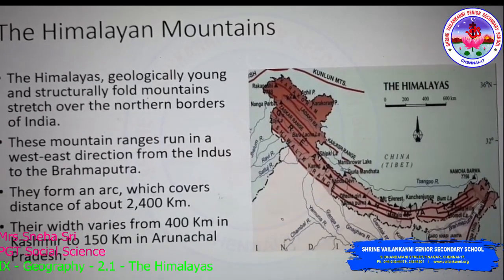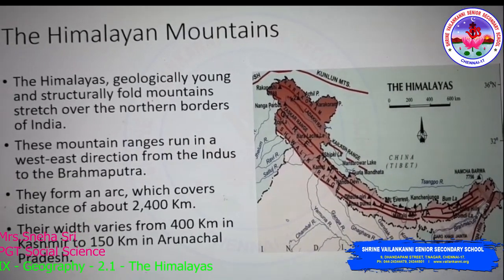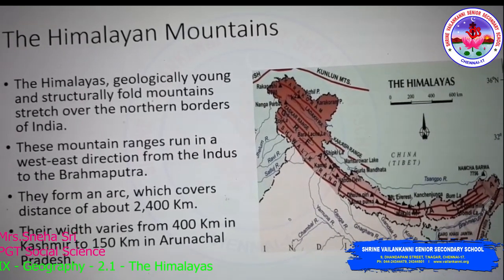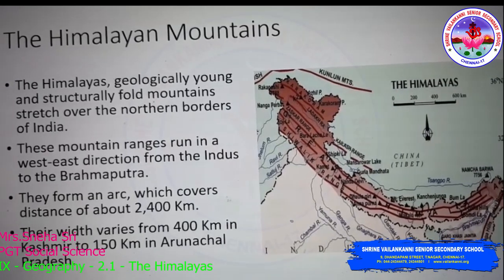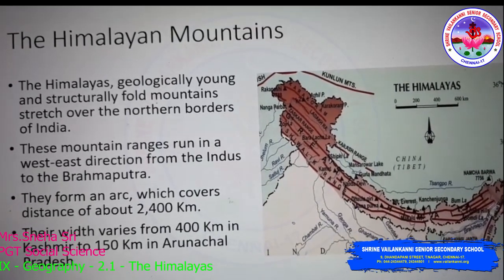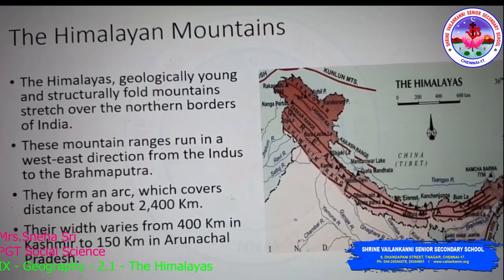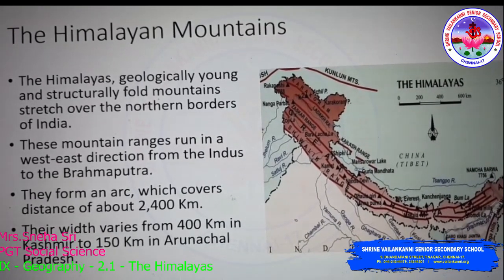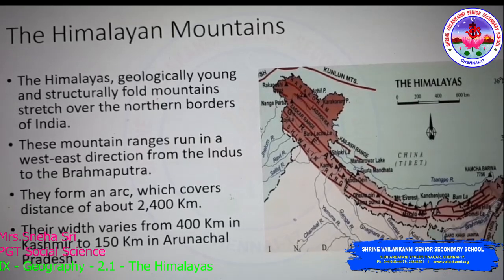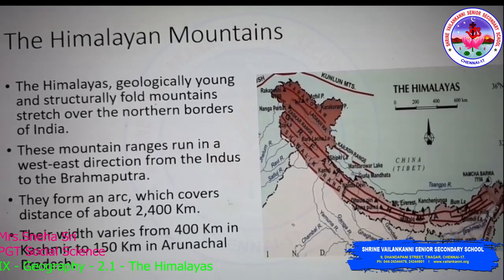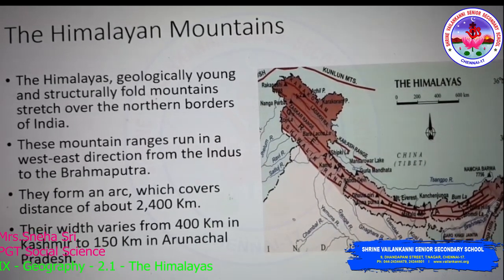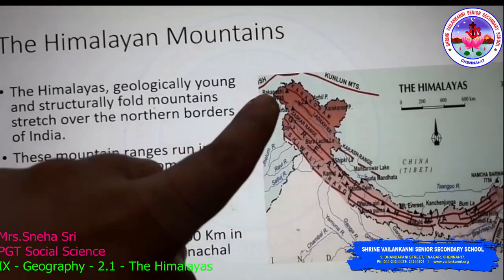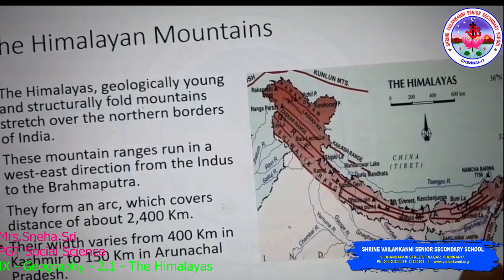The Himalayan ranges are geologically young. It means they are less than 100 million years old and structurally fold mountains that stretch over the northern borders of India. To be specific, the north and the northeastern parts of India. These mountain ranges run from river Indus to river Brahmaputra.